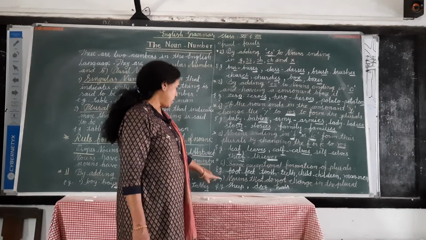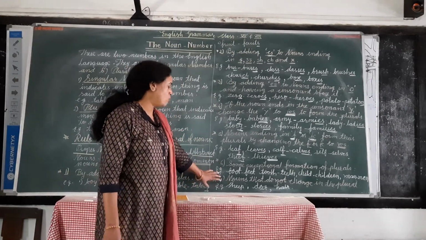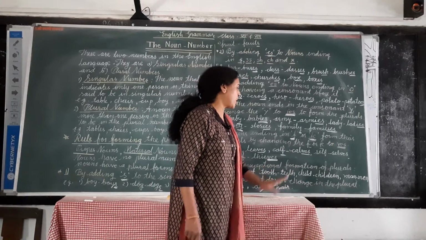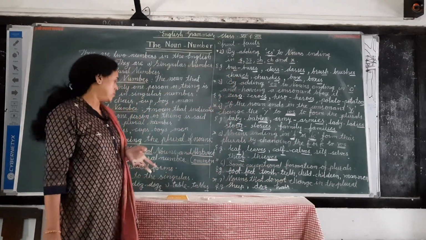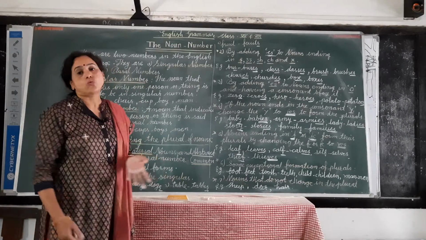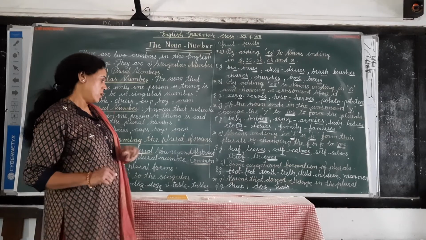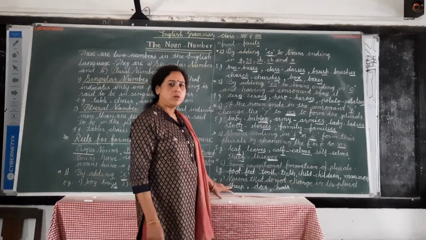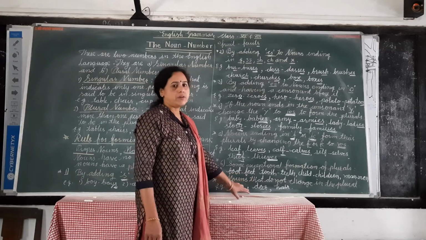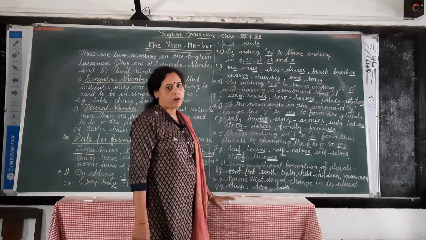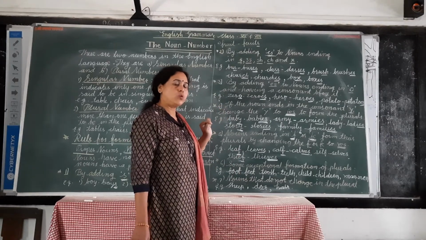Okay. Then another rule is nouns that do not change in the plurals. Some common nouns do not change in plural forms. Like this, sheep. There is no different plural form of sheep, deer, hare, and so on. Okay. Do you understand all these rules?